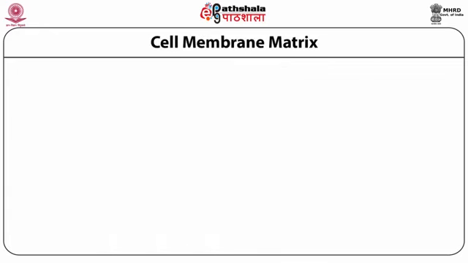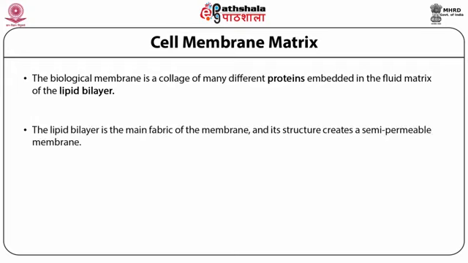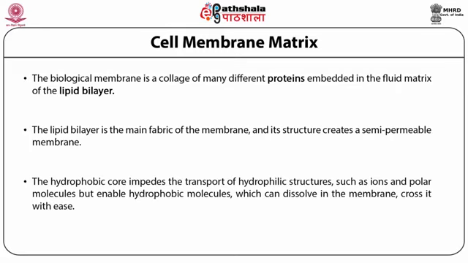Cell membrane matrix. The biological membrane is a collage of many different proteins embedded in the fluid matrix of the lipid bilayer. The lipid bilayer is the main fabric of the membrane, and its structure creates a semi-permeable membrane. The hydrophobic core impedes the transport of hydrophilic substances such as ions and polar molecules, but enables hydrophobic molecules, which can dissolve in the membrane, to cross it with ease.